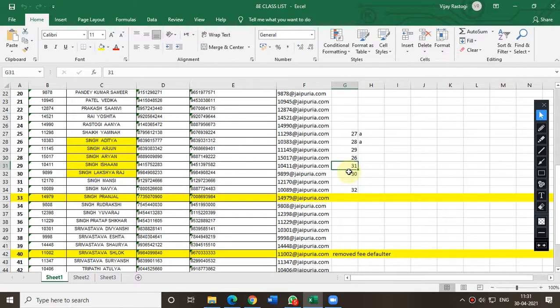Very good. Lakshraj Singh. Present, sir. Aryan. Sir, present. Very good. Arjun. Aryan, what's your roll number, beta? 29 or 26? Sir, 28. Yes, sir, you are 28. Yes, sir, in the list that mom said. Okay.